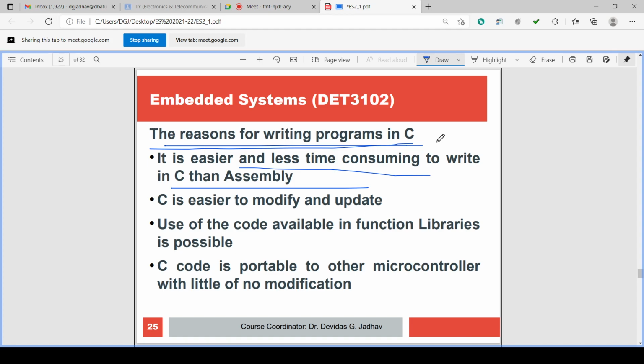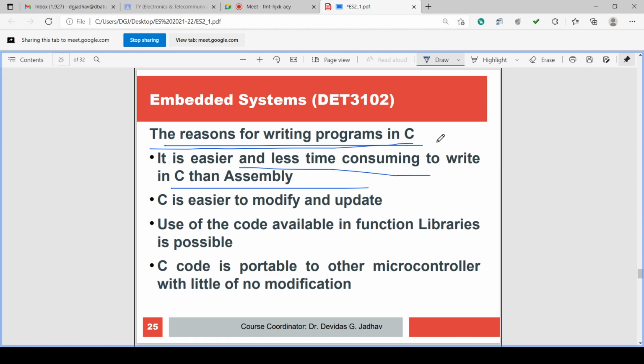In this case, you directly write in C language keywords, and once the program is written, compile it, you will get the hex file and download it. So work becomes very less, and developing the program also becomes very easy.